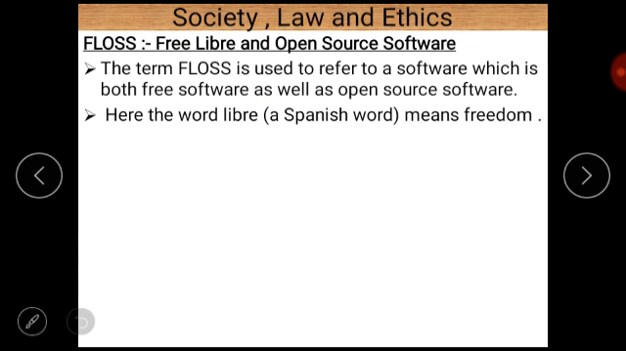Next, there is a very common term known as FLOSS, or sometimes also called FOSS: free, libre, and open source software, or free and open source software. It is basically a combination of free software and open source software. So the term FLOSS is used to refer to software which is both free software as well as open source software. And here the word libre is a Spanish word meaning freedom. So FLOSS refers to free, libre, and open source software, which is software that is free as well as open source.